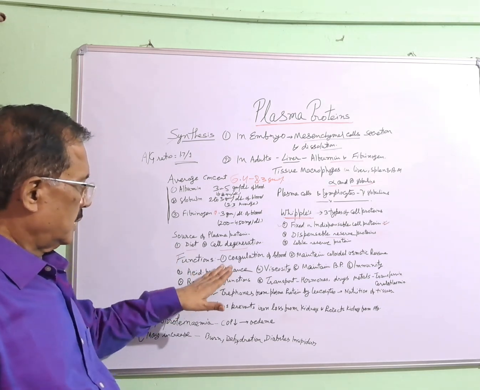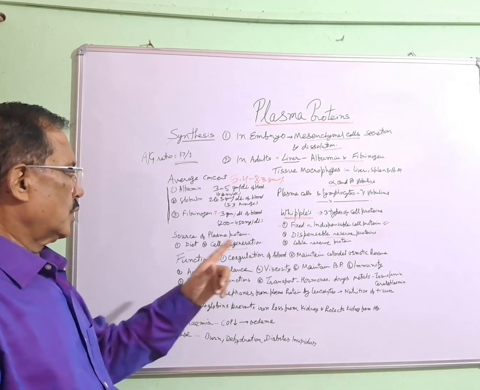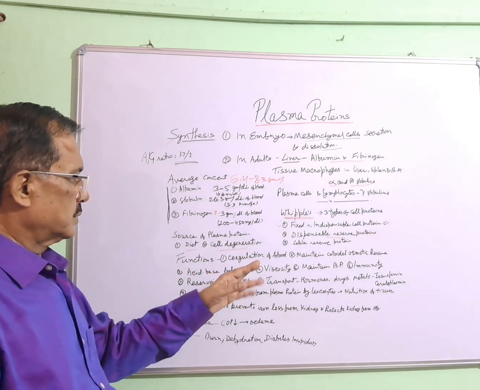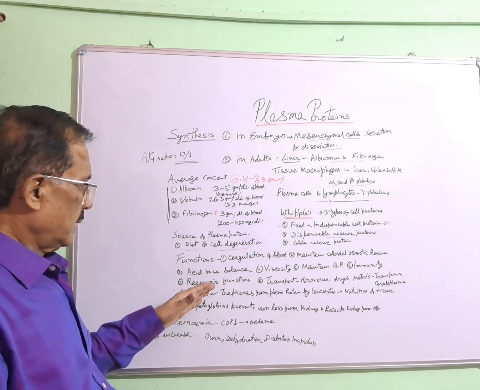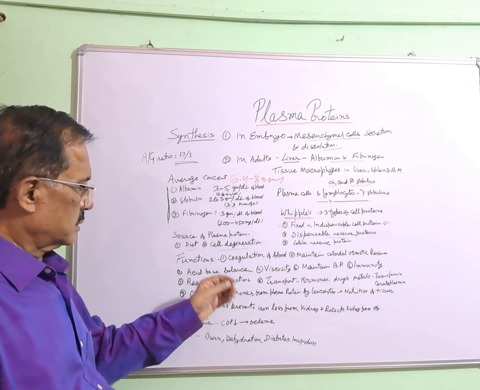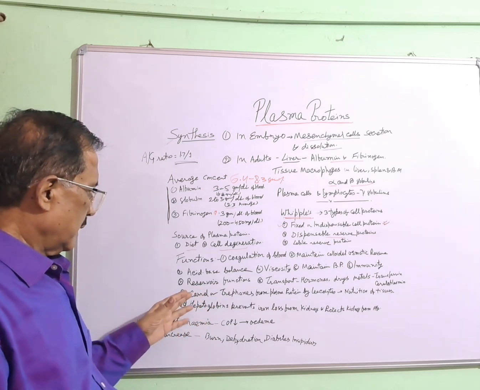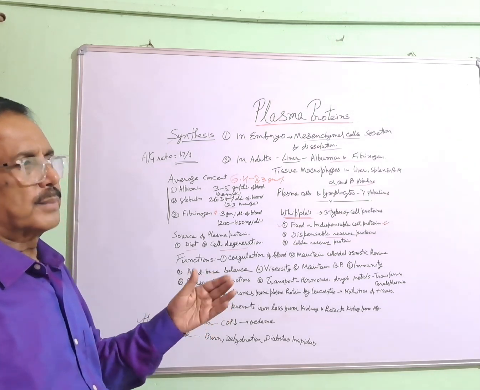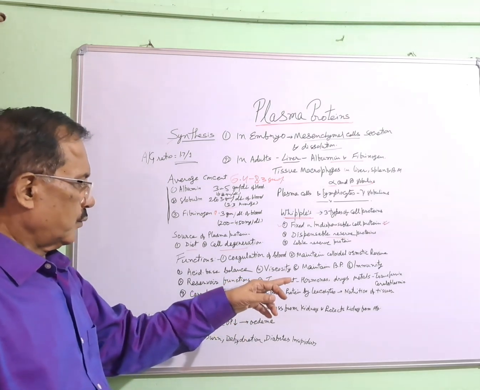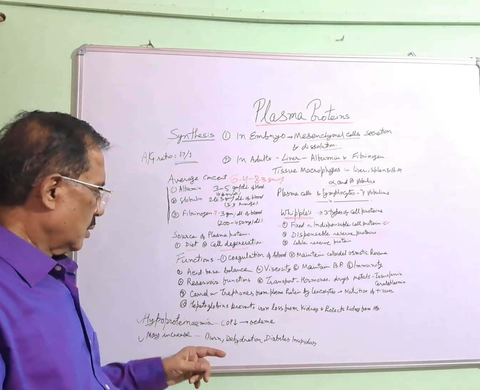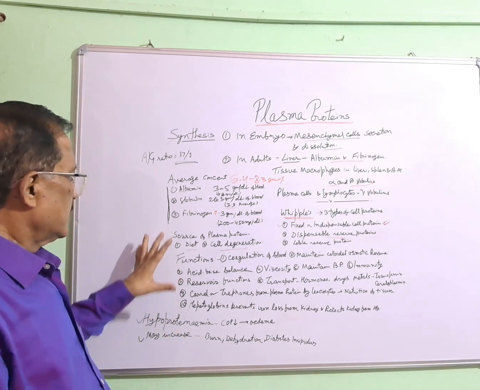The functions are numerous: coagulation of blood due to clotting factors, maintenance of colloidal osmotic pressure, acid-base balance, viscosity, maintaining BP, immunity, and reservoir function, where metals and hormones are reserved to some extent. Then transport of hormones, drugs, and metals, with transferrin and ceruloplasmin. Trephones are formed from plasma protein by leukocytes and are used in nutrition of tissues. Then haptoglobins prevent iron loss from the kidney and protect the kidney. These are the main features.